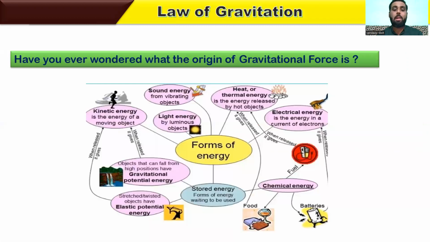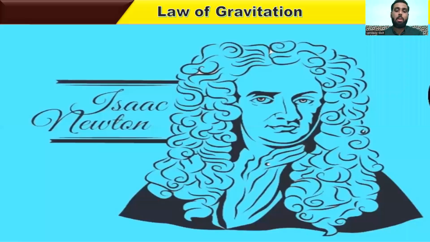Now let's move ahead. Let me ask you one simple question: have you ever wondered what the origin of the gravitational force is? Technically, no scientist or physicist can describe the origin of any of the natural forces. But among different hypotheses, rules and laws, the most prominent theory was given by Isaac Newton.